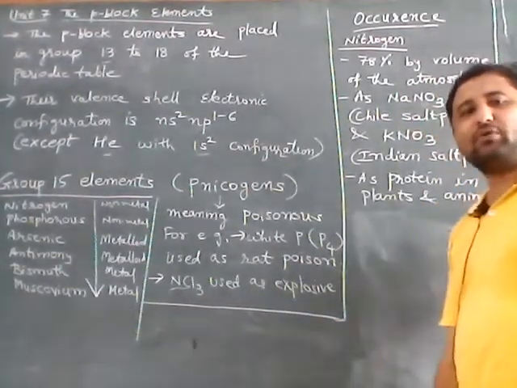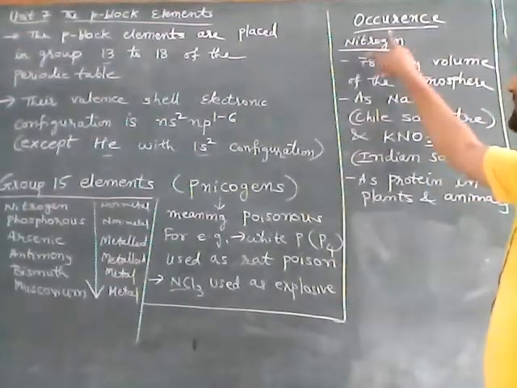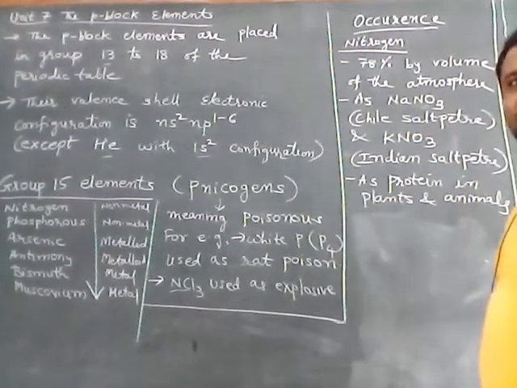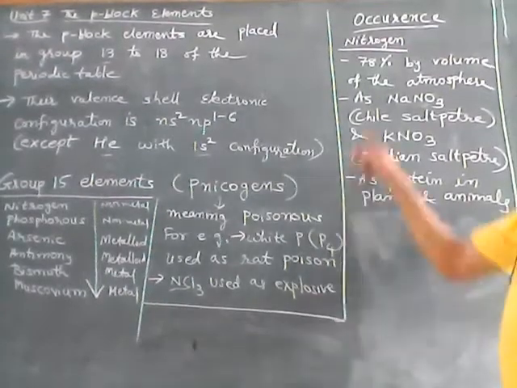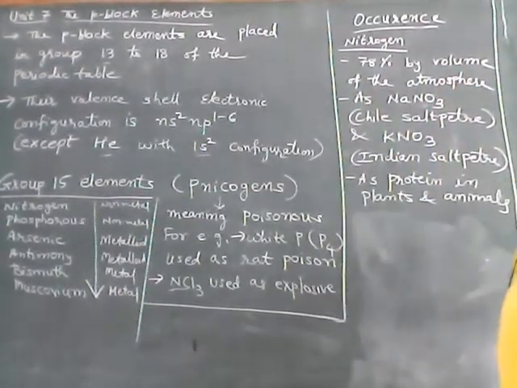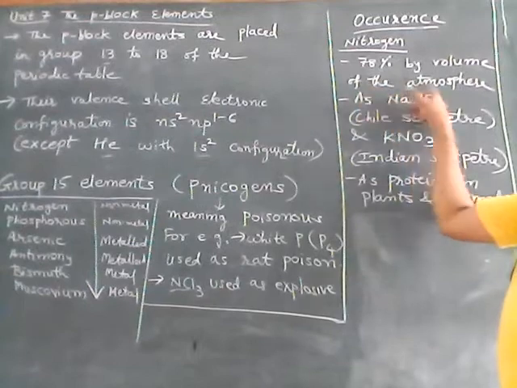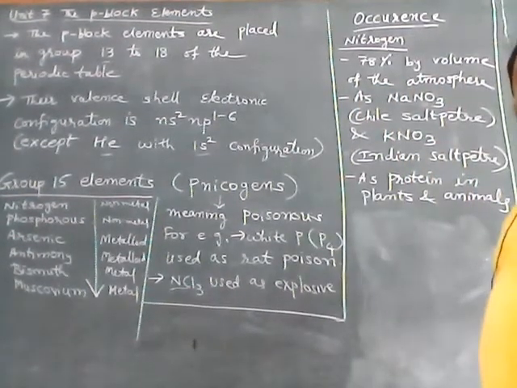Now if we talk about occurrence of these elements in nature, first is nitrogen. 78% by volume of the atmosphere comprises nitrogen.